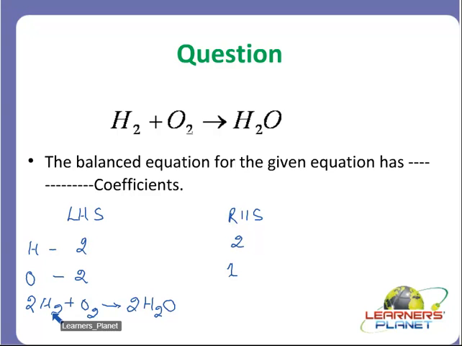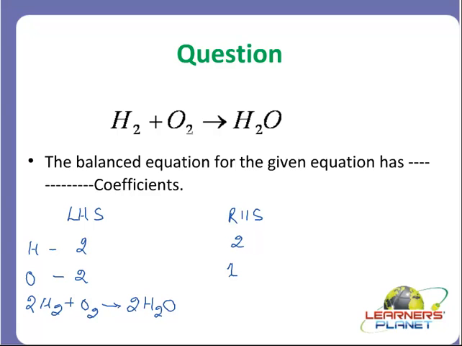I have got 4 hydrogen on RHS, 4 hydrogen on LHS, 2 oxygen on RHS, 2 oxygen on LHS. So what are the coefficients which we are using in this equation? It's 2 and 2. So what will be the answer of this question, students?